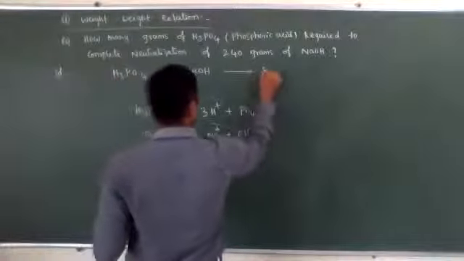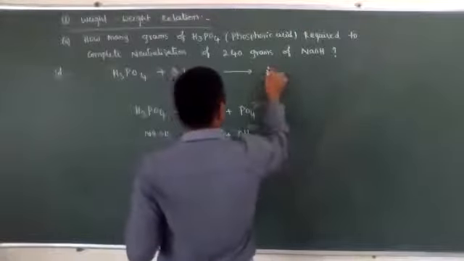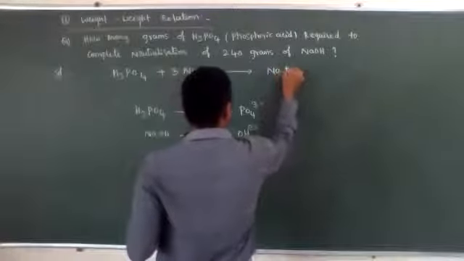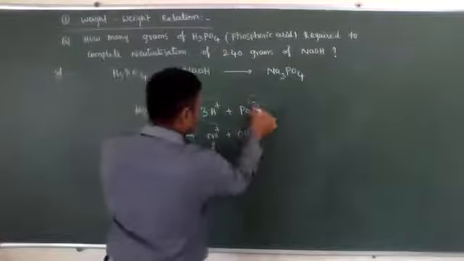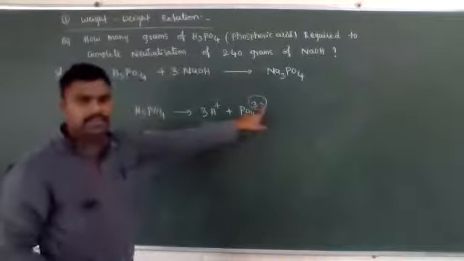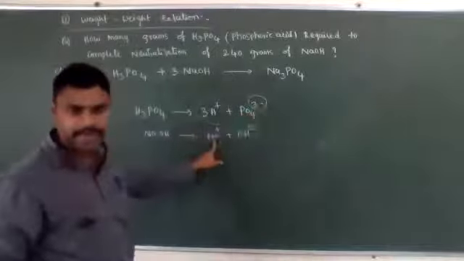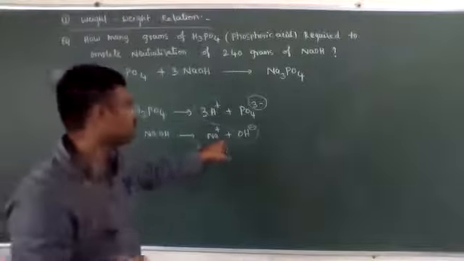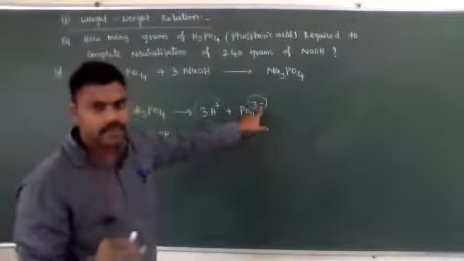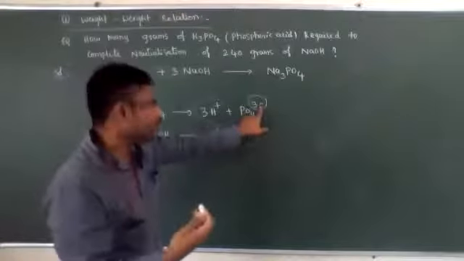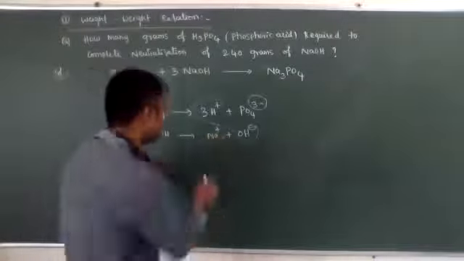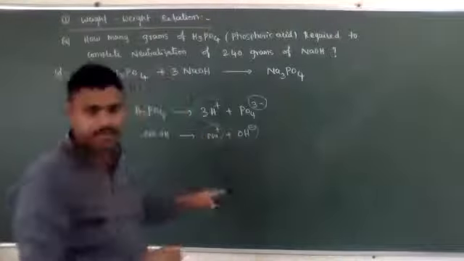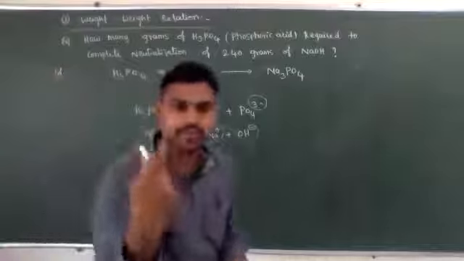Then the product is Na3PO4. Because what is the charge on the phosphate ion? Three units negative charge, minus 3. Sodium contains one unit positive charge. For neutralization the positive charge must also equal 3, but sodium's maximum positive charge is only plus 1.